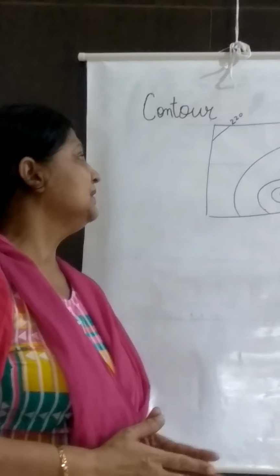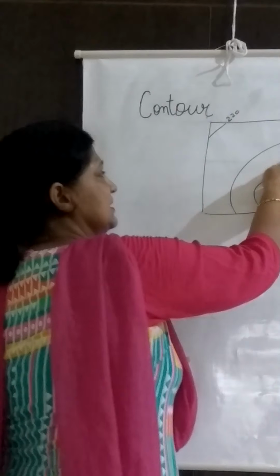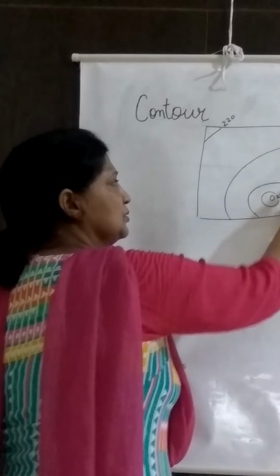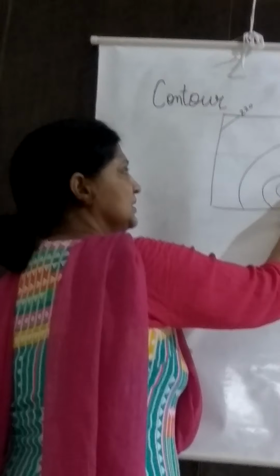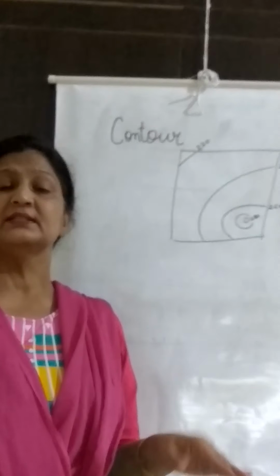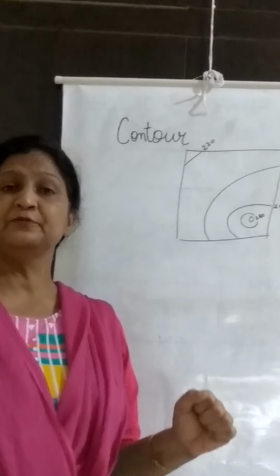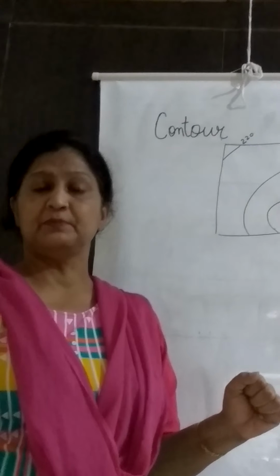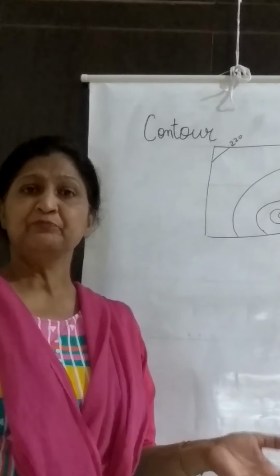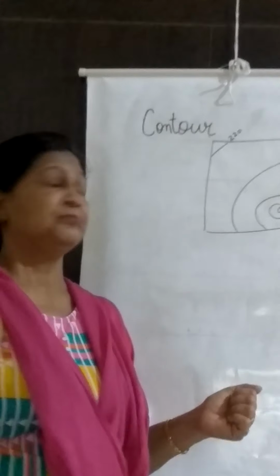Now what does it mean? It means the height of this region is somewhere between 260 and 240. The height of that place is exactly determined with the help of two contour lines. This contour line represents 260, maybe 260 or 240. That is only the contour height.